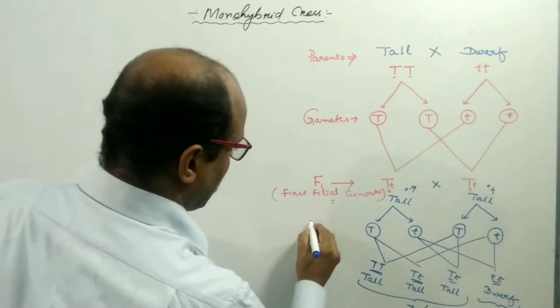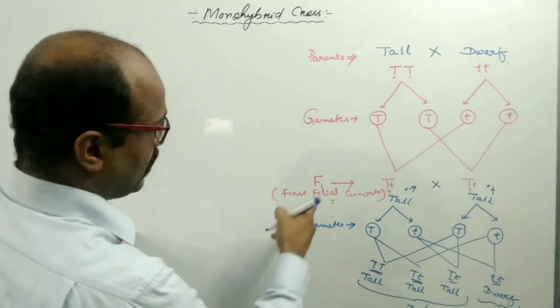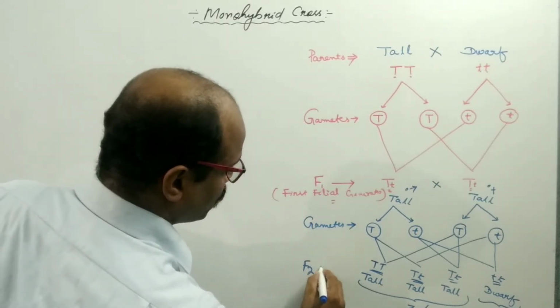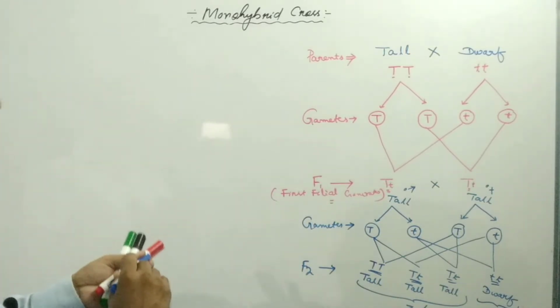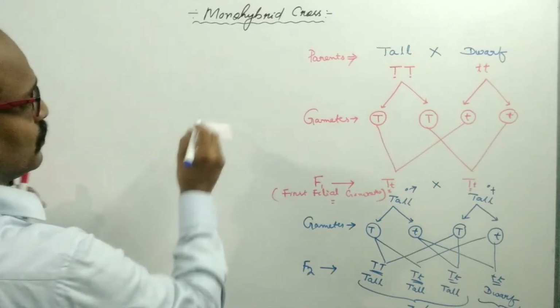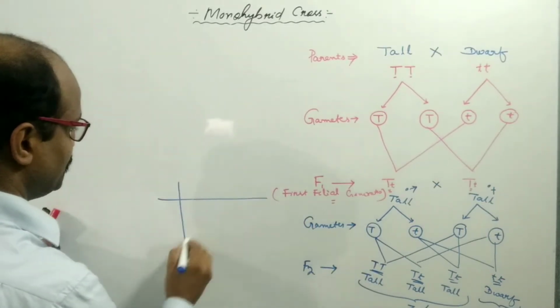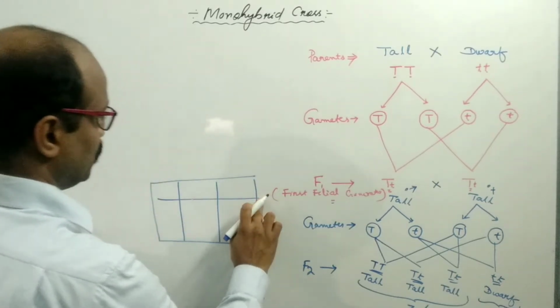So these are the gametes. These are the gametes of the F1 progeny, and these are the F2 generation, or second filial generation. You can write it this way also: F2 generation. This is known as the checkerboard. Suppose that this is the Punnett square checkerboard.